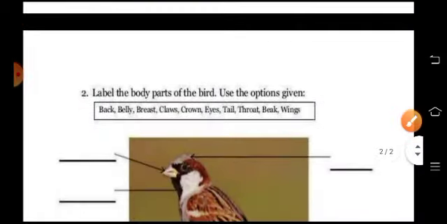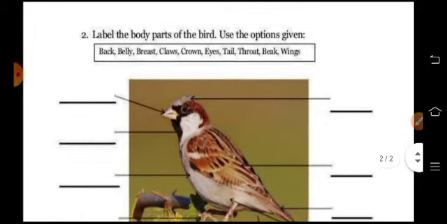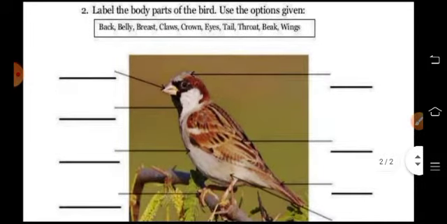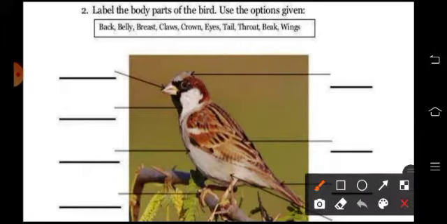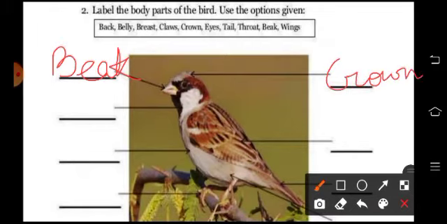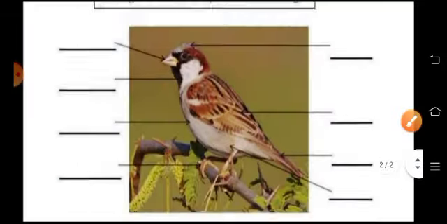So next here is: label the body parts of the bird. Use the options given below. So children, this is a sparrow, and you have to label all the parts of the bird. So this is a beak. Okay, beak, then crown. Okay, next is throat. Okay, so label this bird.